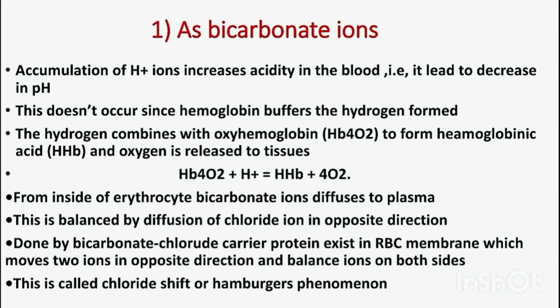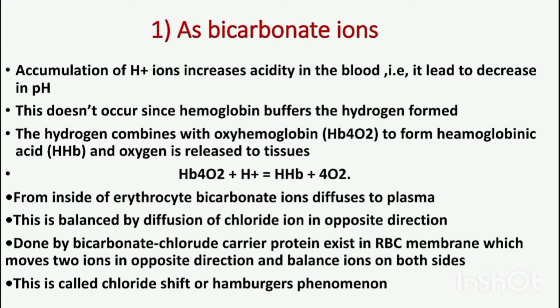Now you can see in the formula, the oxyhemoglobin HbO2 will combine with the accumulated hydrogen ion to form HHb, which is hemoglobinic acid, and the oxygen is released as a byproduct. Hemoglobinic acid becomes a stable compound.